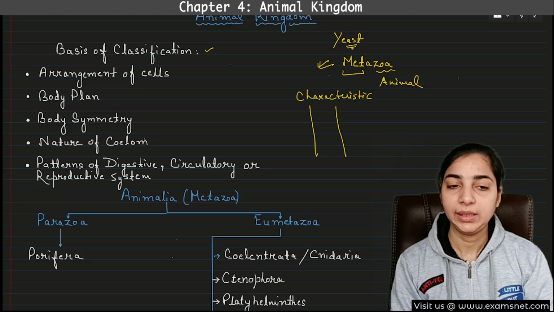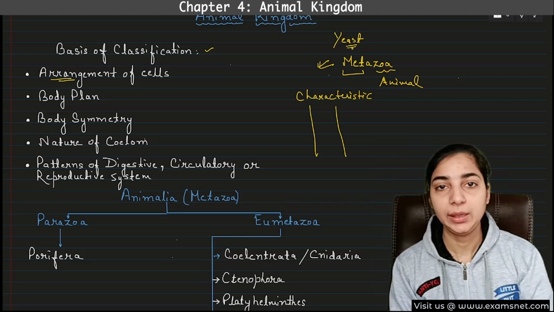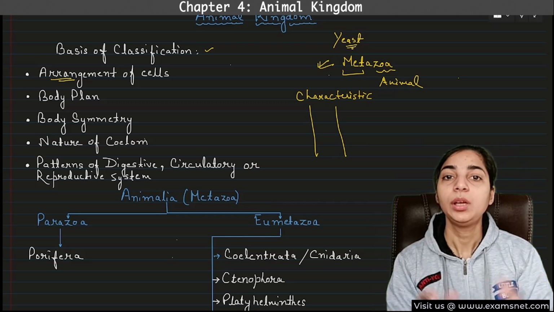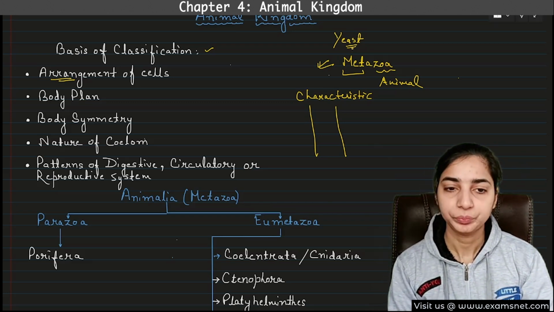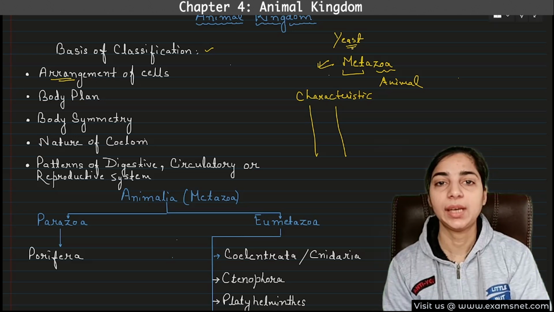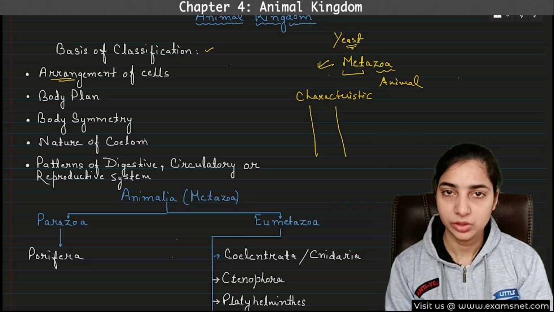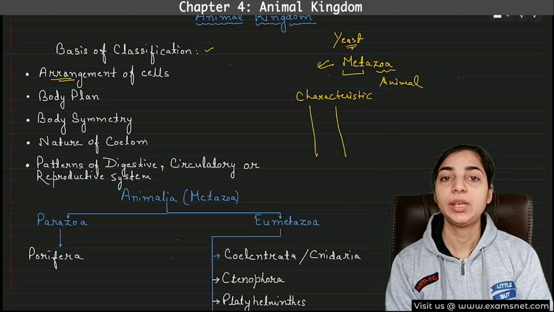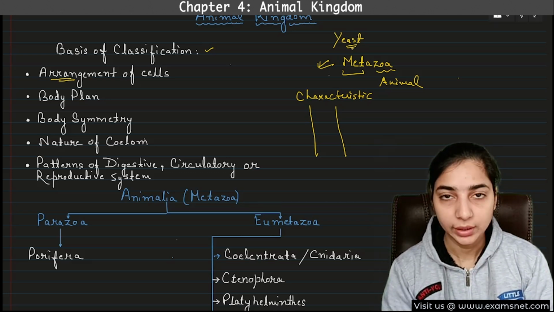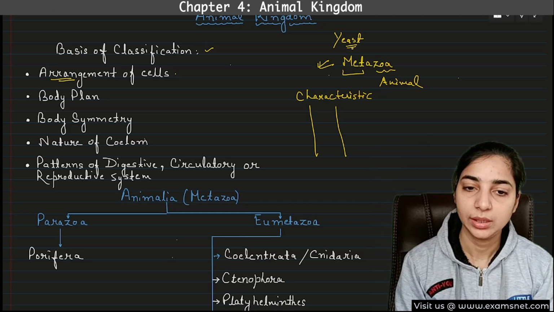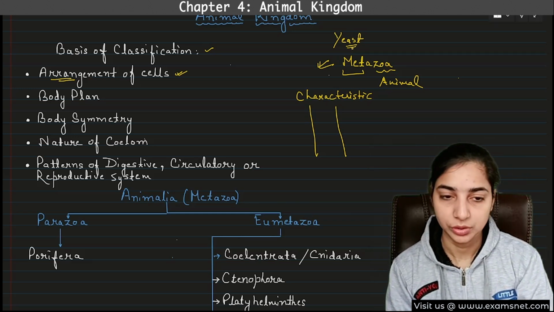There can be various bases, but some of these are arrangement of cells. This is very important because we know that in all the organisms the bodies are made up of cells, right? So how these cells are arranged in the body, whether these cells are present in their original form or they are differentiated to form tissues, or tissues are differentiated to form organs and so on. This will act as the basis of the classification.